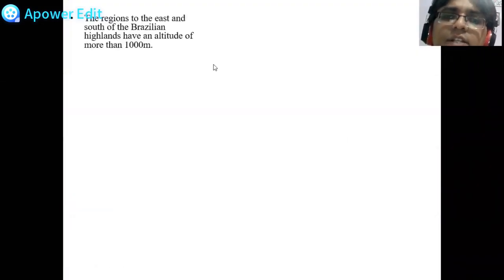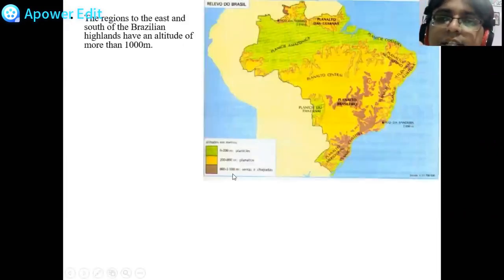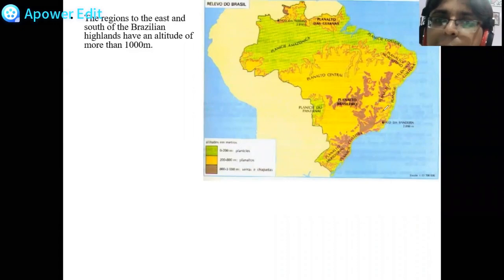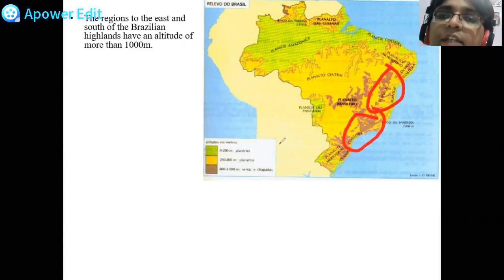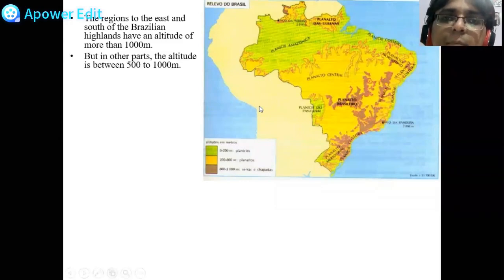The regions to the east and the south part of the Brazilian highlands have an altitude of almost 1,000 meters and more than that. This is the height you are able to see here: 0 to 200, 200 to 800 and 800 to 1,000. So in the east part and the south part of the Brazilian highlands the height is more than 1,000 meters. But in other parts, the height is between 500 to 1,000 meters. As you can see, the majority of the map is yellow. Yellow is 200 to 600 meters, and what they have given here is 500 to maximum 1,000.